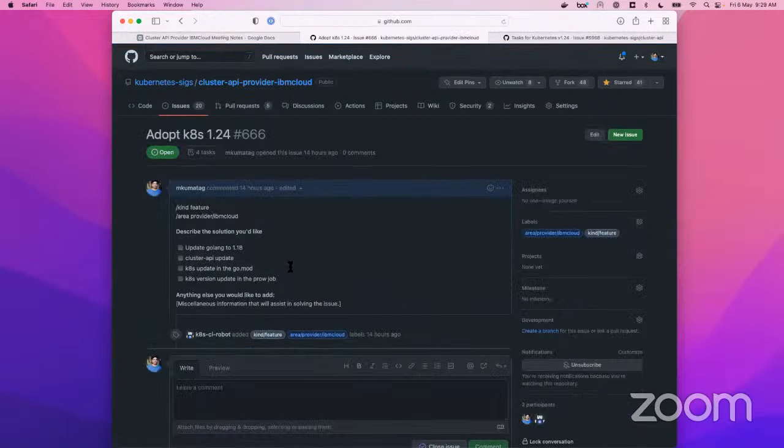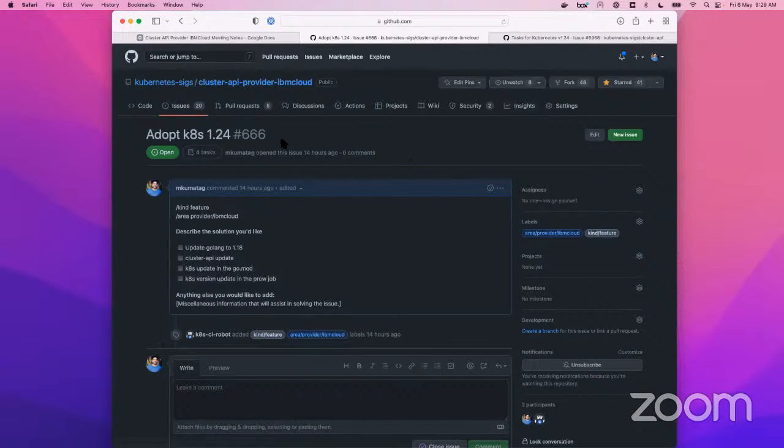So I just created one story for our repository also, that we will have to update Golang, we'll have to update cluster API, we'll have to update CoMod with all the latest changes. And also we need to update ProJob with the latest Kubernetes image there as well.